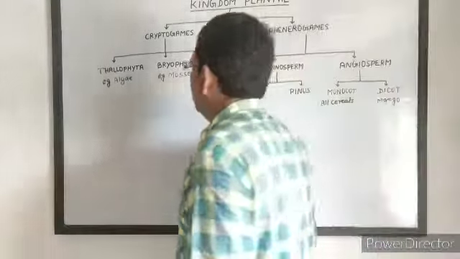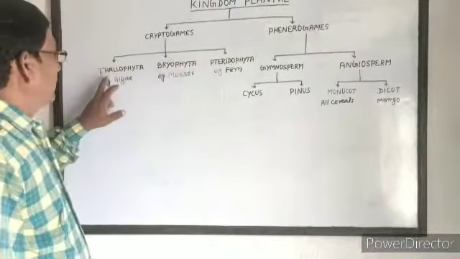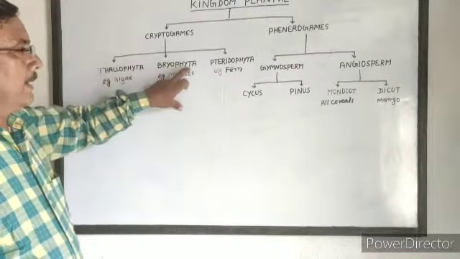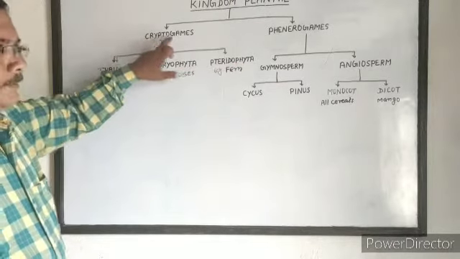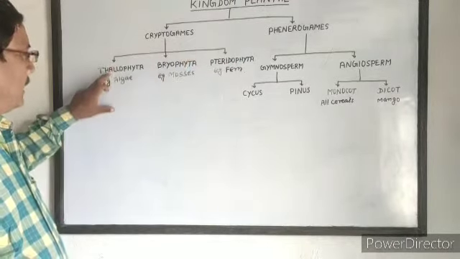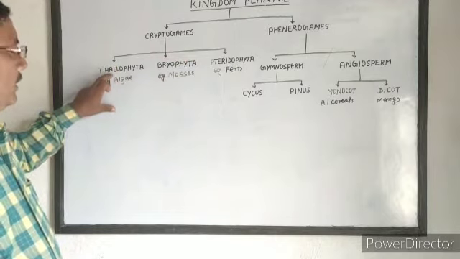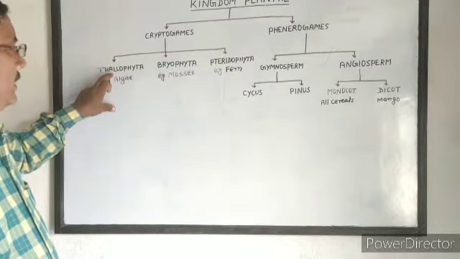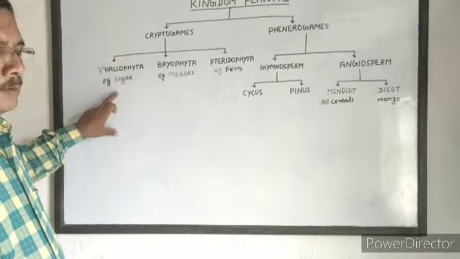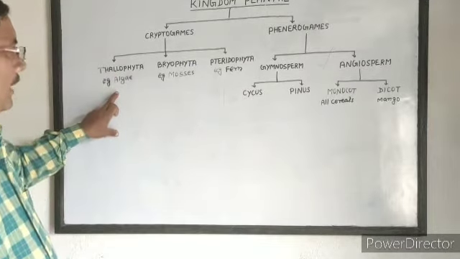Once again, Thallophyta, Bryophyta, Pteridophyta are the three divisions of cryptogams. In Thallophyta, the plant body is not differentiated into root, stem and leaf. The whole plant body is thallus-like. It includes all multicellular algae.